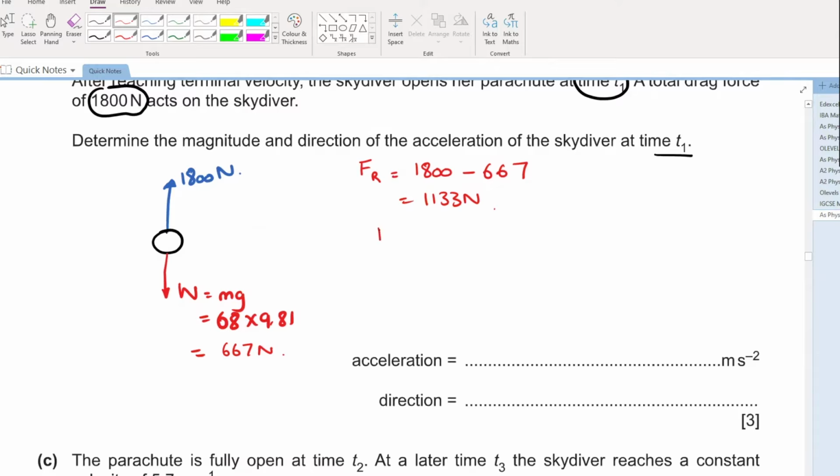So what will we do? Resultant force is equal to ma. 1133 is equal to mass, that is 68, into acceleration. 1133 divided by 68 is equal to your acceleration. This comes out to be 16.6 m s^-2 is your acceleration.